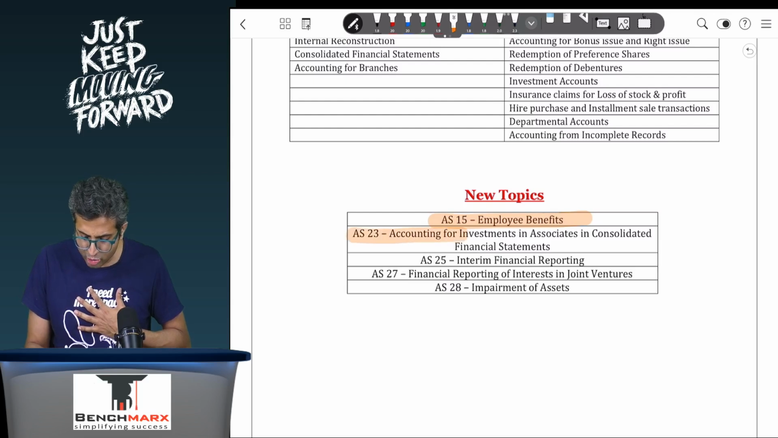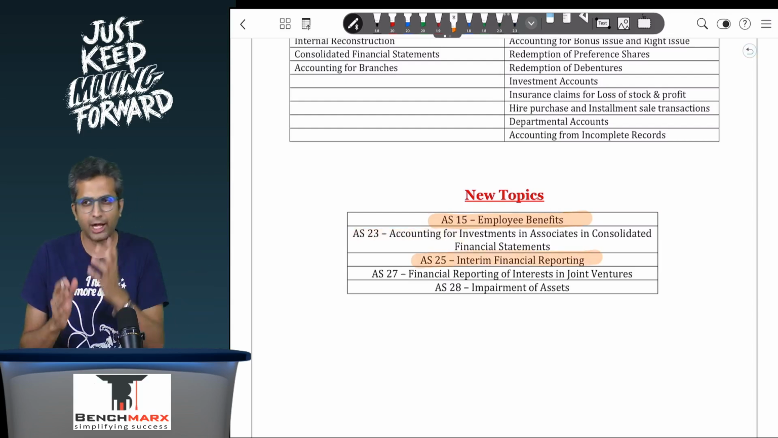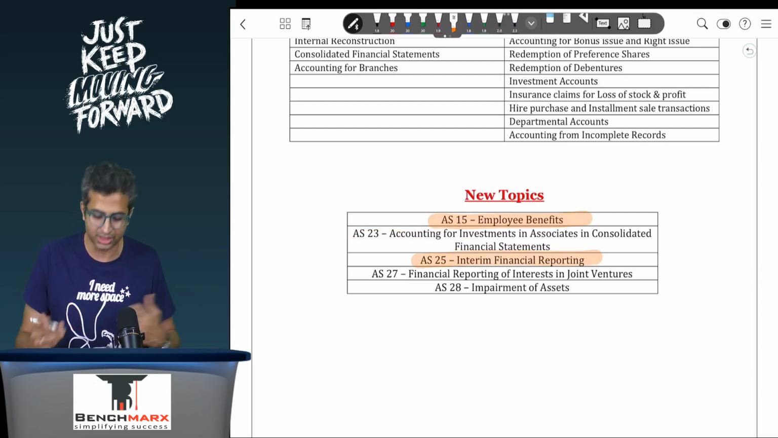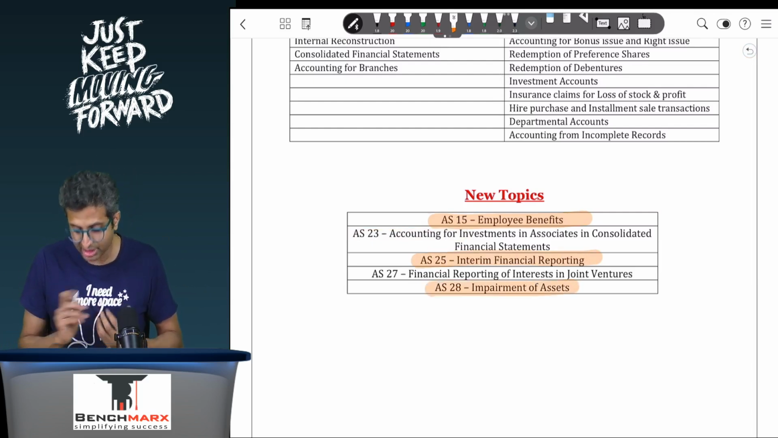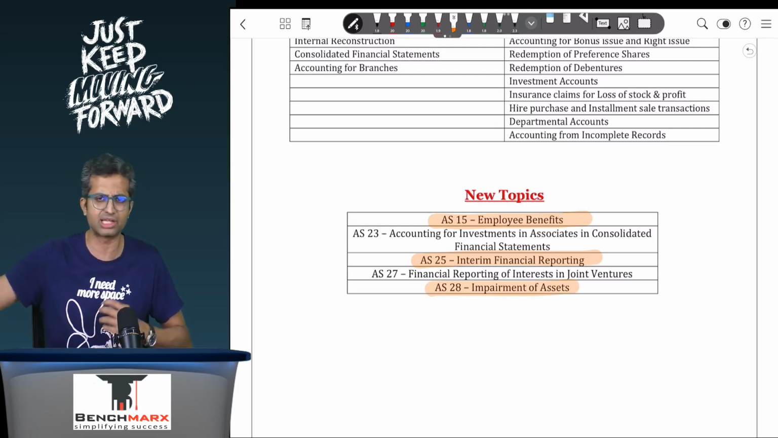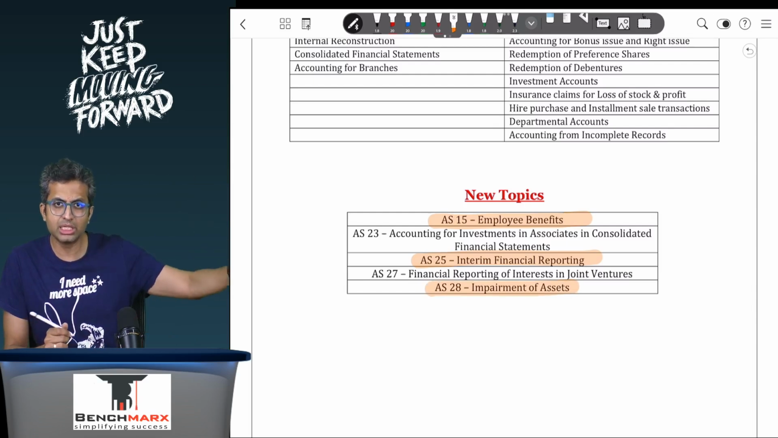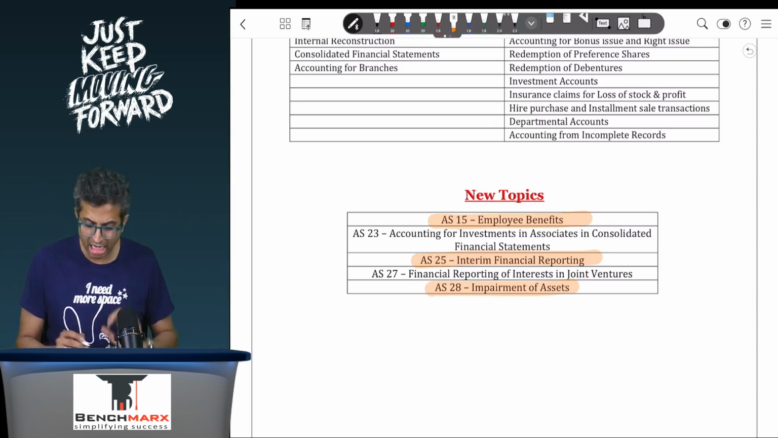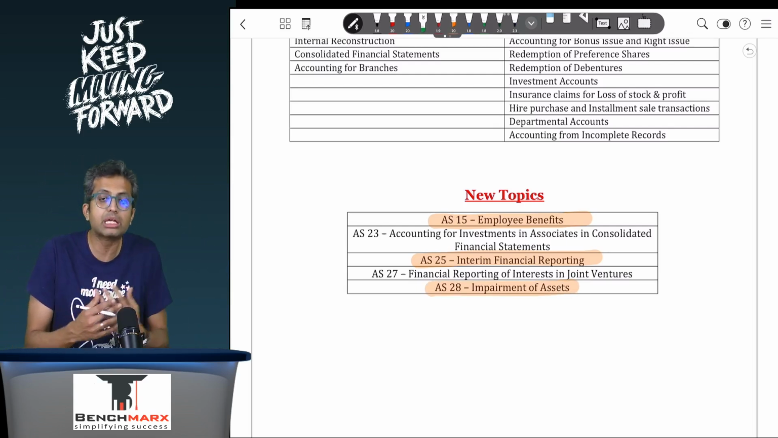Then there is AS 20. AS 25 is on interim reporting. This is a fairly easy standard. If it comes, it's fairly scoring. And another interesting standard is AS 28 on impairment of assets, which you should study after you study fixed assets, intangible assets, etc. So these are 3 new independent standards, and there are 2 standards which are linked to consolidation.